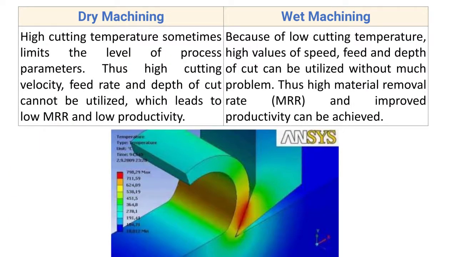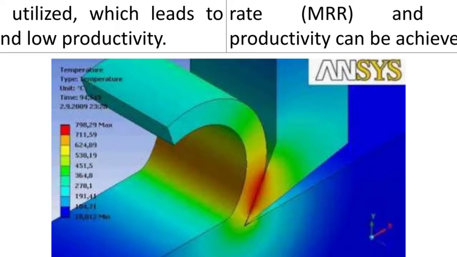Then for dry machining, high cutting temperature sometimes limits the level of process parameter. Thus, high cutting velocity, feed rate, depth of cut cannot be utilized, which leads to low material removal rate and low productivity. So here you can see how the temperature changes during the machining. The red color indicates the maximum temperature, and that generally occurs at the tool chip interface. Here, as the chips flow over the face of the cutting tool, there will be a maximum temperature, and the blue color indicates the minimum temperature.